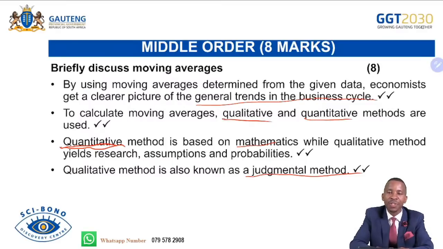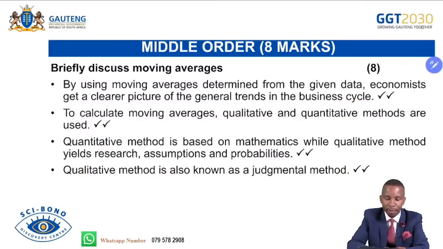We discover those trends and then we can make some assumptions, other than using qualitative, because qualitative is based mainly on judgments. If information is not made available in terms of numbers, we use qualitative because we don't have enough information to calculate and evaluate. But with enough information based on numbers, we can simply go mathematically and calculate moving averages. So the qualitative becomes judgmental because people use their probabilities to decide what might happen, which is not accurate because there is no fact in there.